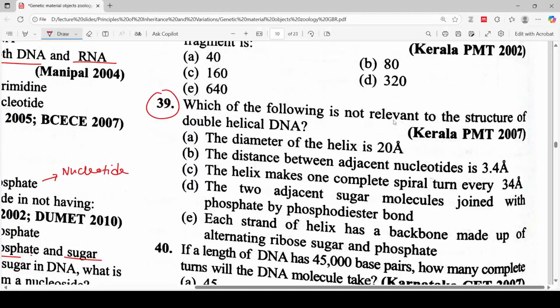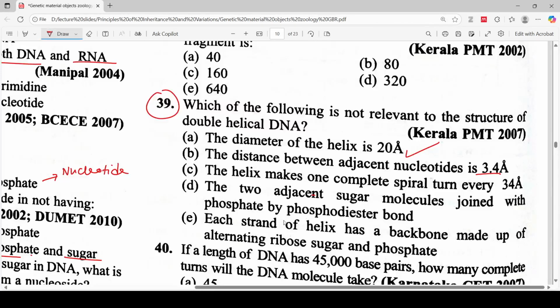Which of the following is not relevant to the structure of double helical DNA? The diameter of the helix is 20 angstrom. The distance between adjacent nucleotides is 3.4 angstrom. The helix makes one complete spiral turn every 34 angstrom. The two adjacent sugar molecules are joined with phosphate by phosphodiester bond. Each strand of the helix has a backbone made up of alternating ribose sugar and phosphate.